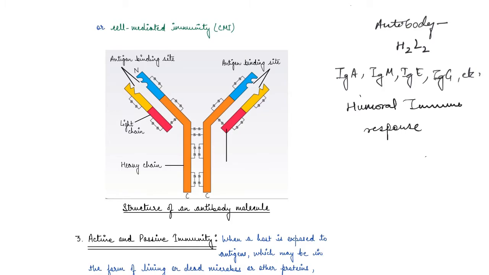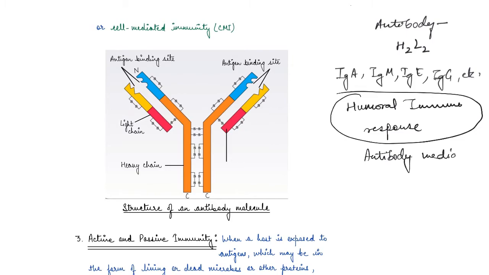This is known as the humoral immune response, right? Now this is one of the two types. So basically the acquired immune response is of two types: the humoral immune response, which is antibody mediated, right? The second type is, this is the first type.